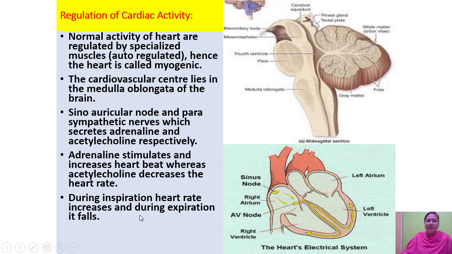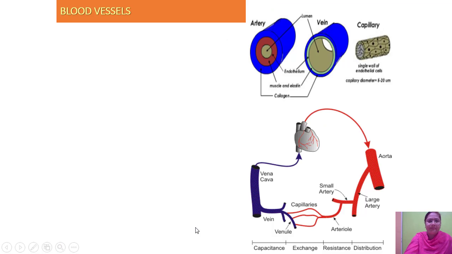Then during inspiration heart rate increases and during expiration it falls. This phenomenon is called sinus arrhythmia. What is it called? This phenomenon is called sinus arrhythmia. Okay. Then next is blood vessels.